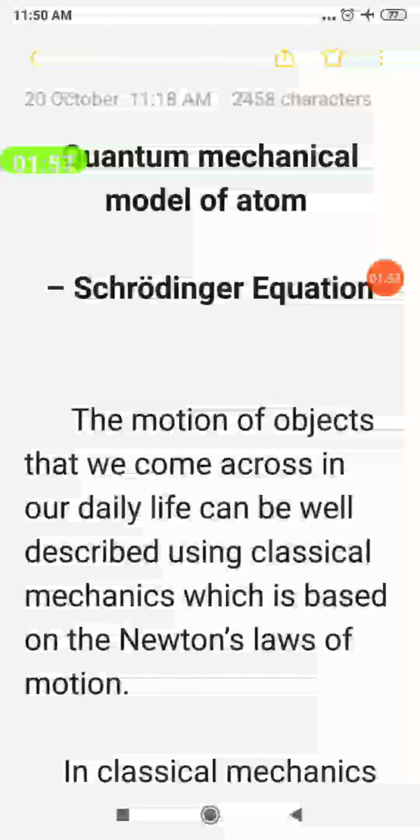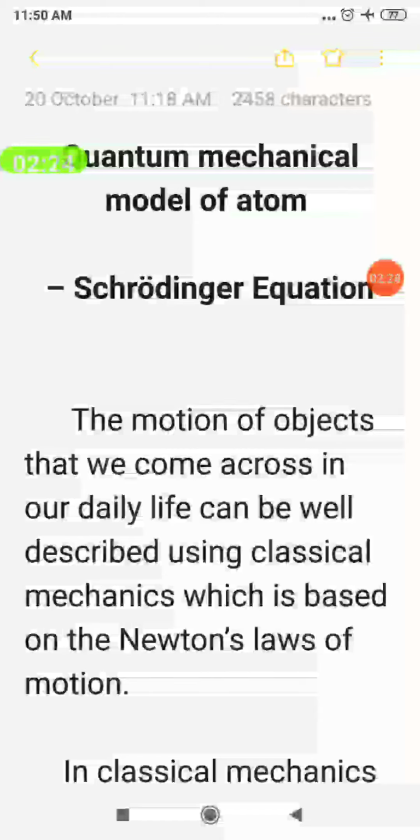But the motion of macroscopic particles is studied in accordance with Newton's laws of motion that you might have studied in the physics part. Newton's first law, Newton's second law, Newton's third law. Isn't it? Yes. So everything deals with the motion of macroscopic particles, and that study is given the term classical mechanics. The branch which studies the motion of macroscopic particles is called classical mechanics.